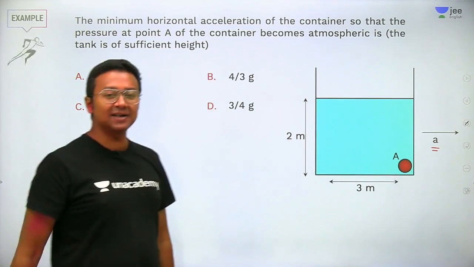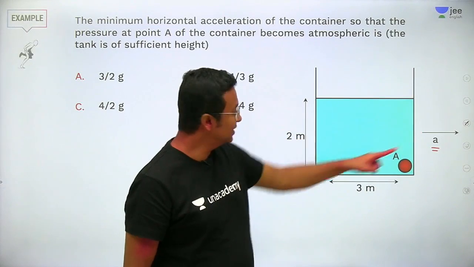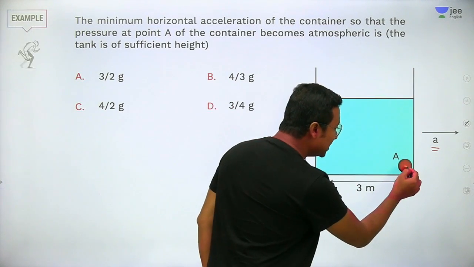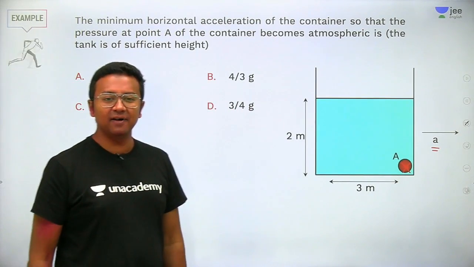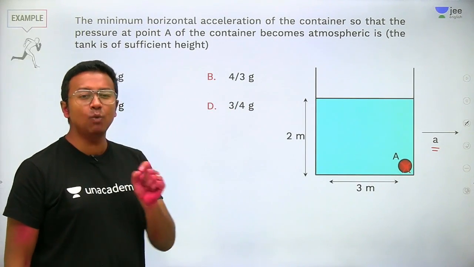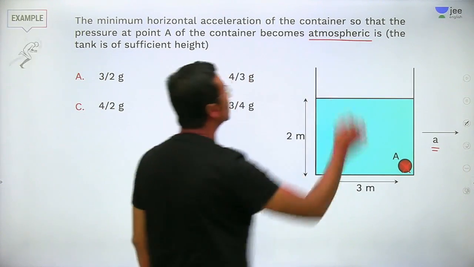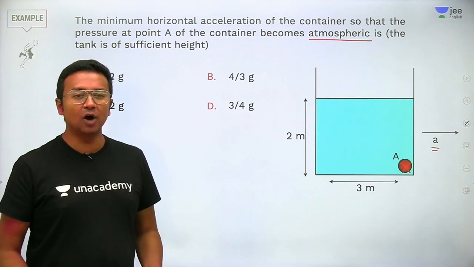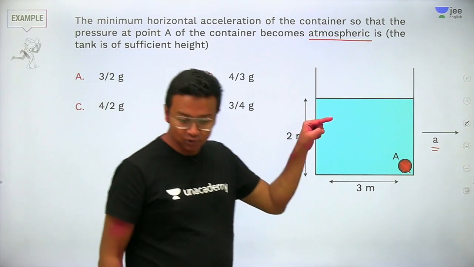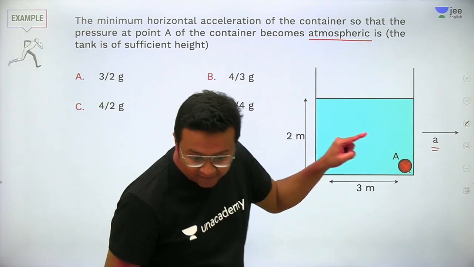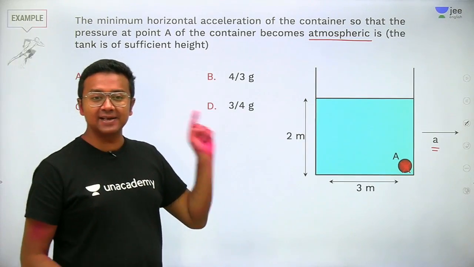Then they have asked us what should be the value of the acceleration such that this extreme point here will have a pressure equal to the atmospheric pressure. This will have atmospheric pressure. All right. So how do you go about this problem? See, when you accelerate, do I have answers coming up from your end? Okay, chalo, let's go ahead and discuss this problem.